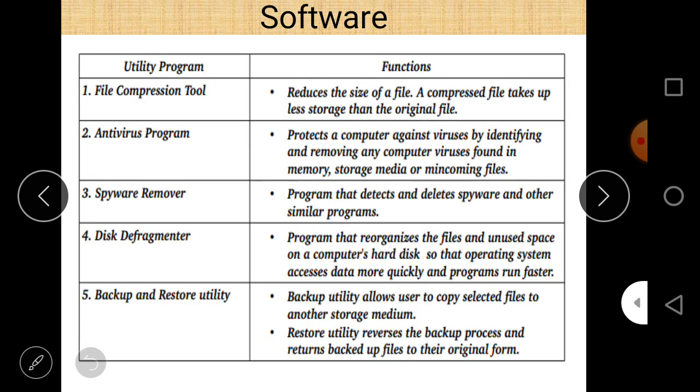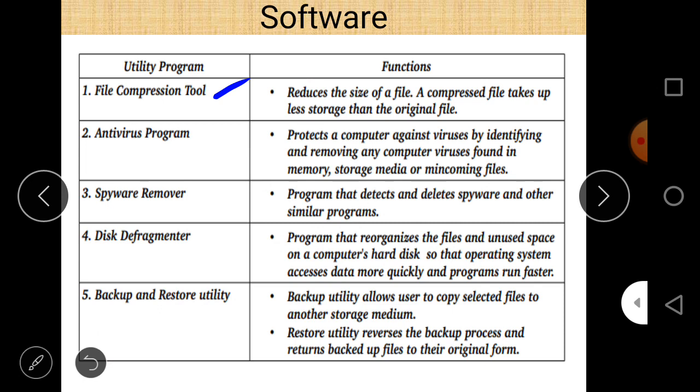And let us see different types of utility programs. There is the file compression tool. These are types of system software also, found in the category of utility programs. So what is the role of a file compression tool? It basically reduces the size of a file, meaning it compresses the file. File compression tools compress the file so it takes up less storage than the original file. This is the role of a file compression tool.